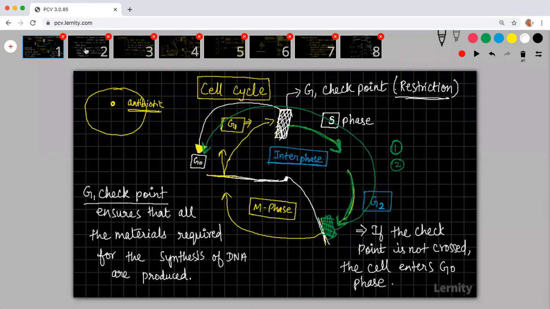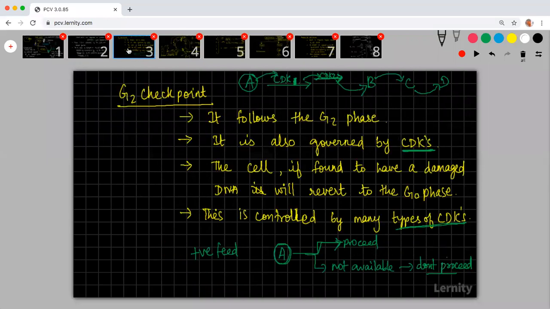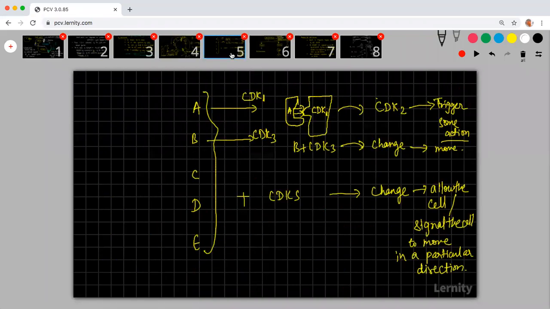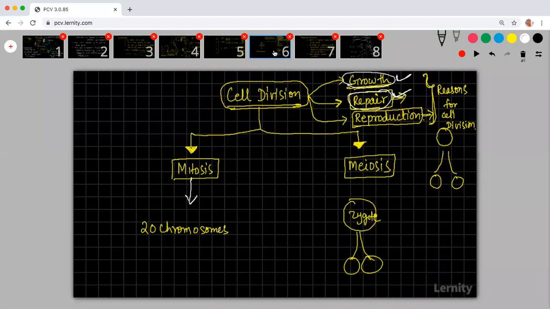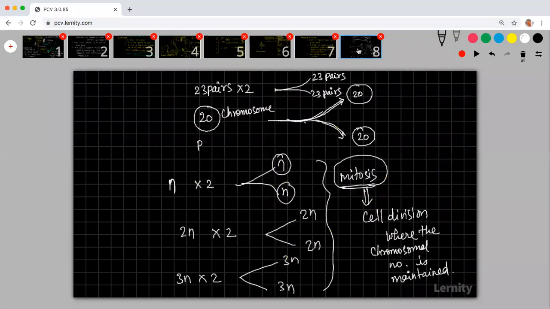First slide, second slide, third slide, fourth slide, fifth slide, sixth slide, seventh slide, and then eighth slide.